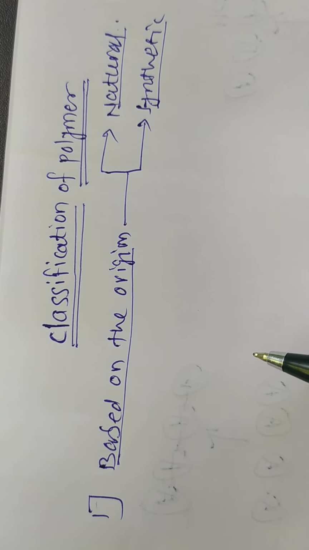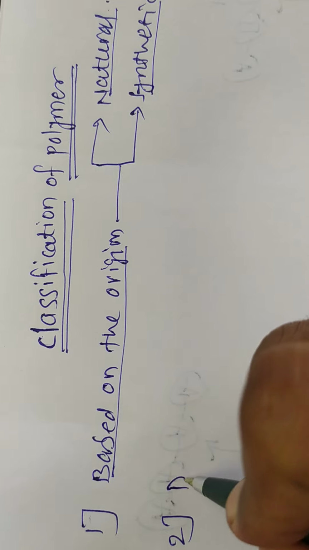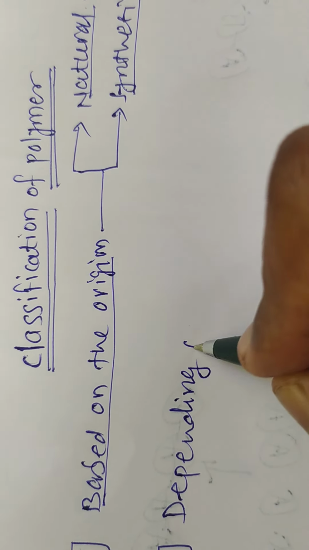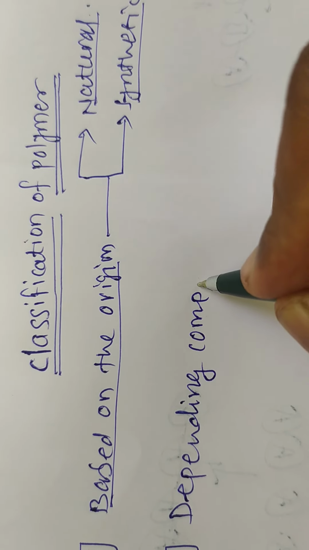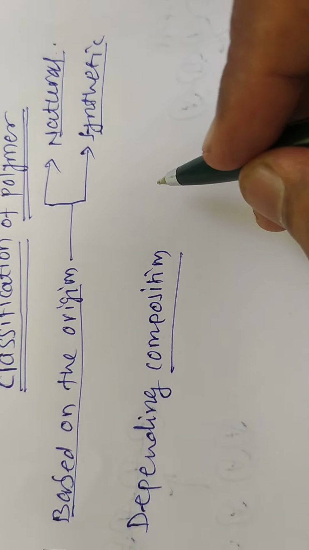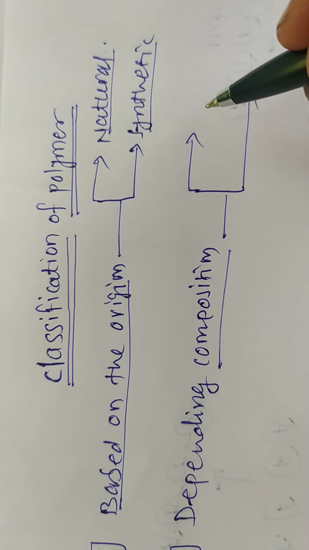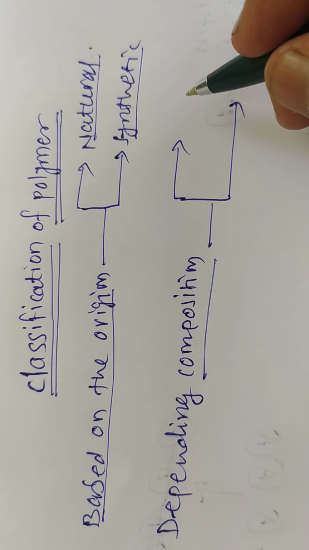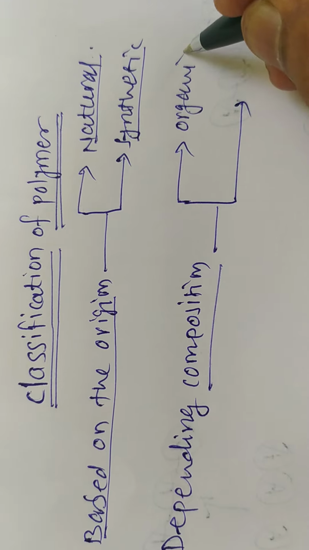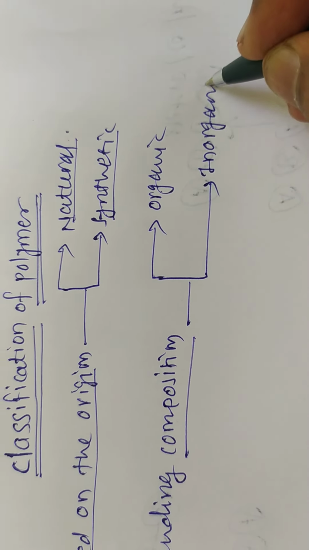Then the second factor is depending upon the composition. Depending upon the composition, polymers are also grouped into two classes: one is organic polymer and the second one is inorganic polymer.